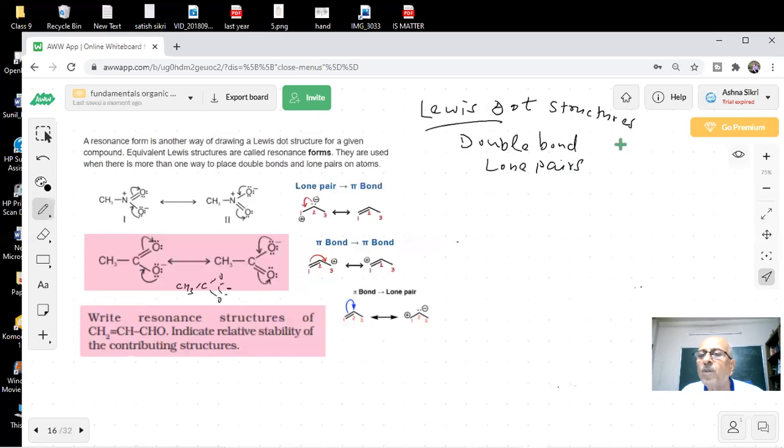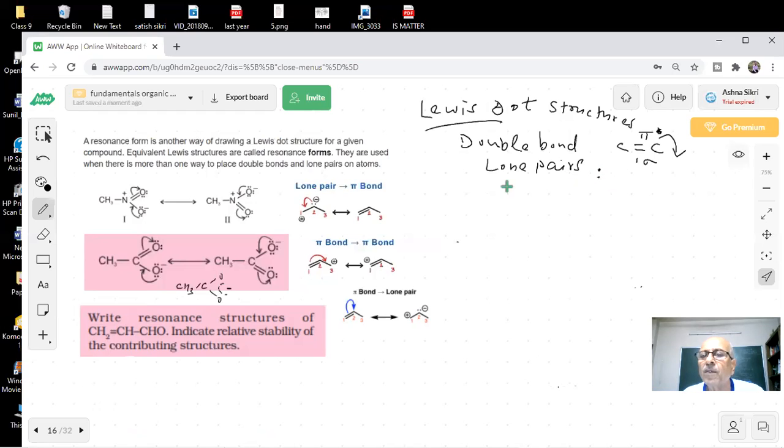If this is a double bond, how many sigma and how many pi bonds? Double bond means one sigma and one pi. Which will move, sigma or pi? Pi. This is the one which will move. And how have you shown the arrow representation of these, and of lone pairs?